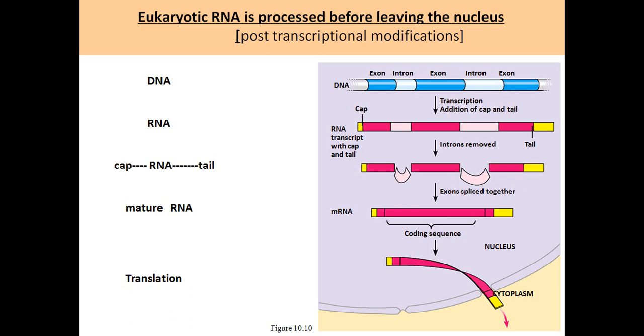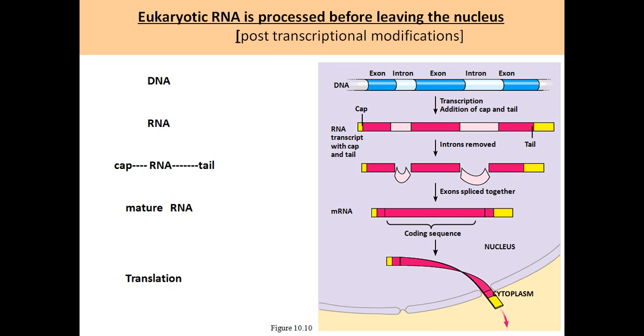Removal of introns is called splicing. Once that splicing of introns is over, all the exons will be joined. So once all the exons are joined, you can see the mRNA with 5' cap, coding sequence of exons and poly A tail. Now this RNA, after undergoing post-transcriptional modifications, is ready for the translation mechanism.